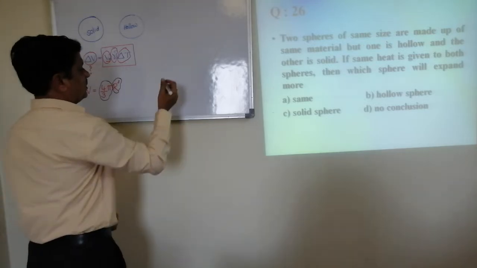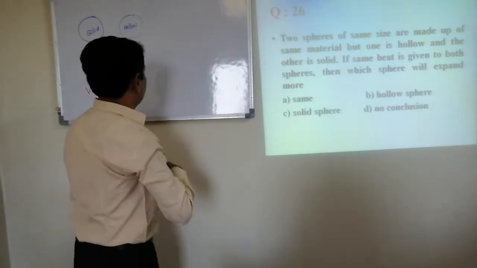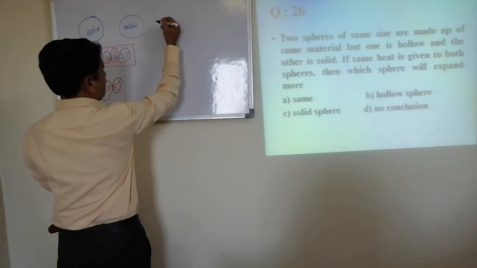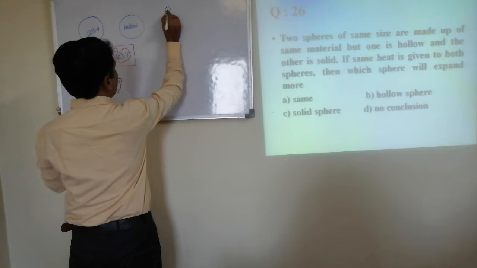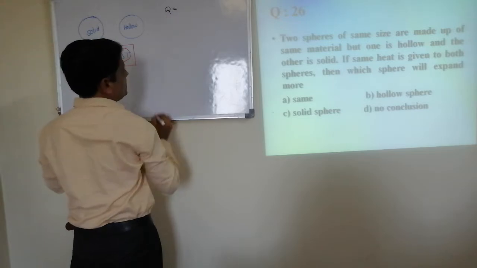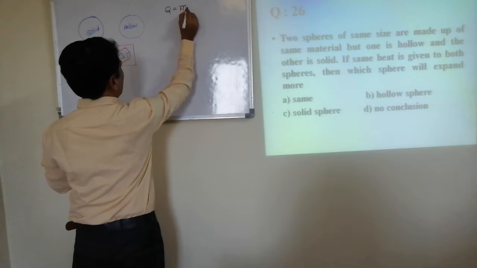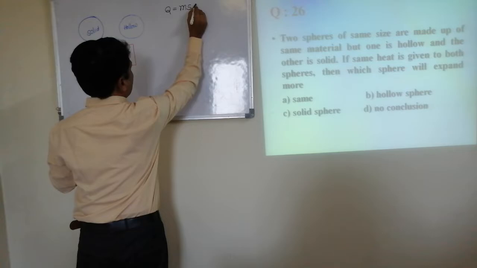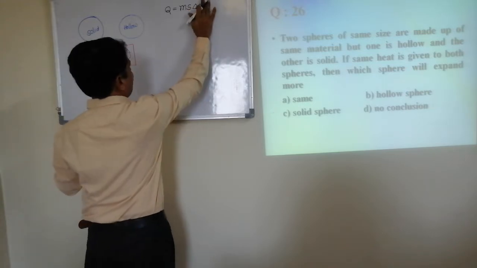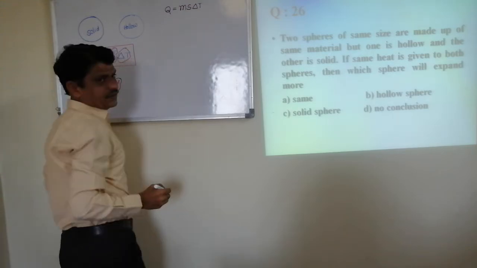See, now you must know the heat energy given to a body. According to this, next in calorimetry I will take, heat energy given to a body is equal to m, which means mass of the body, s specific heat, into change in the temperature. Right?